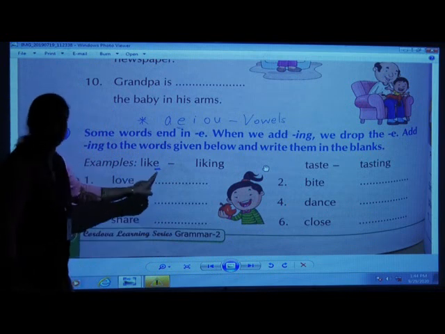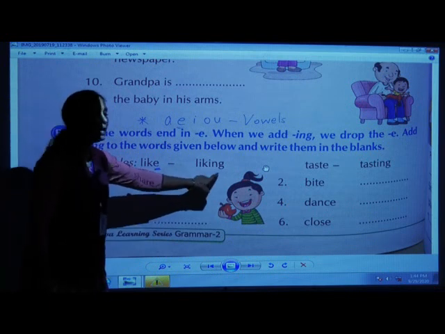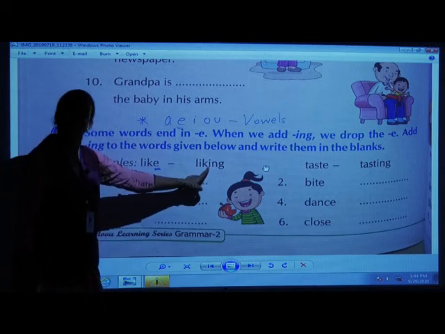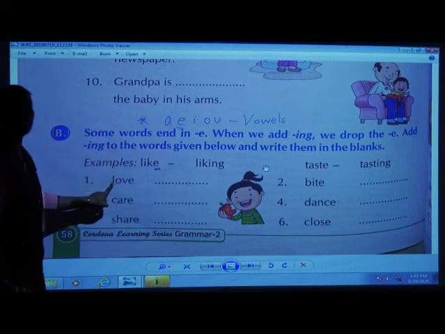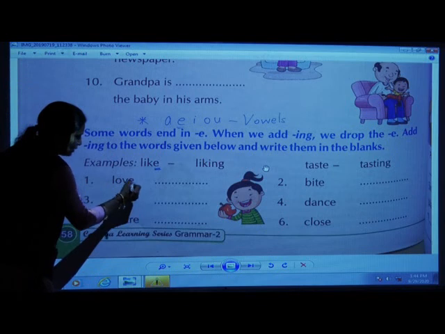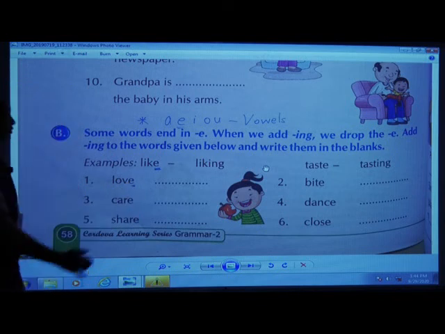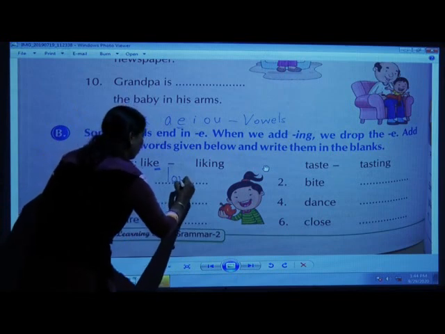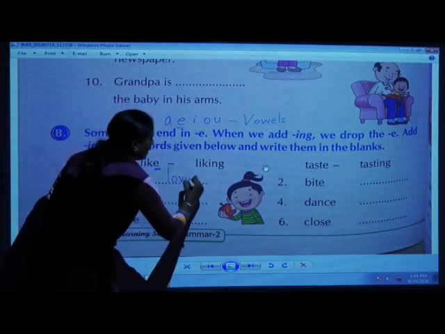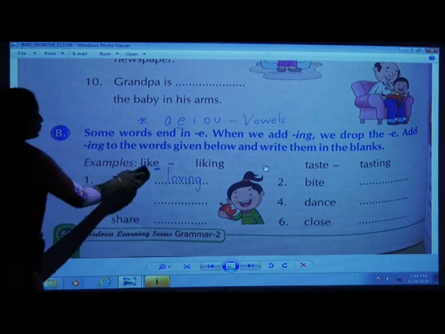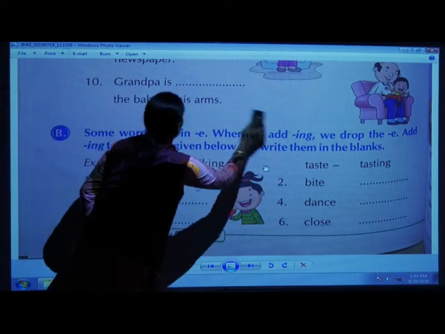Example, L-I-K-E, L-I-K-I-N-G. Can you find E here now? No. E you have to drop out or cut out, okay? In the same way, now we have this first one. L-O-V-E, the word is L-O-V-E, again ending with E, right? So here we have to add now ing form to it. L-O-V-I-N-G, loving.